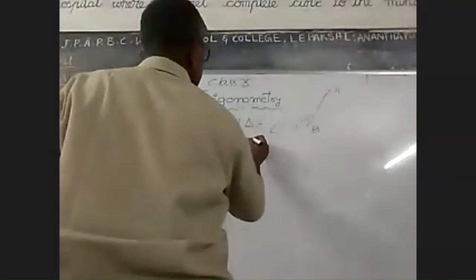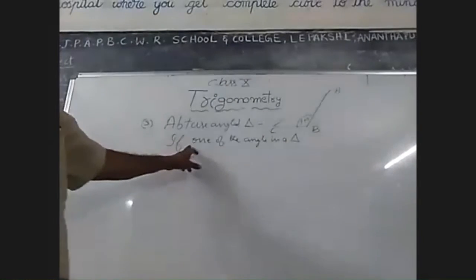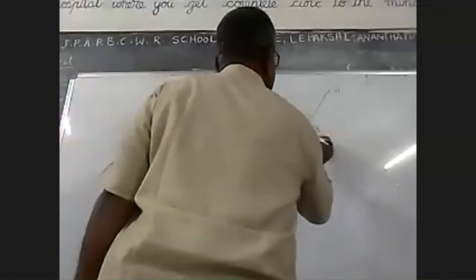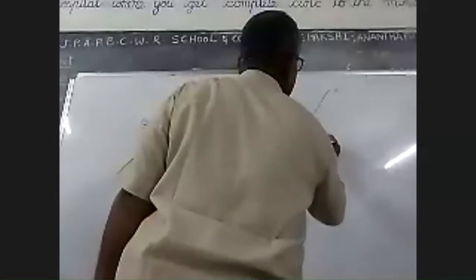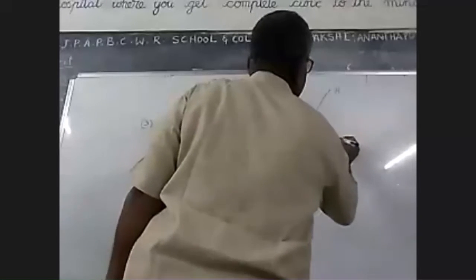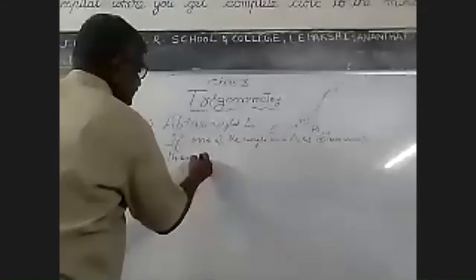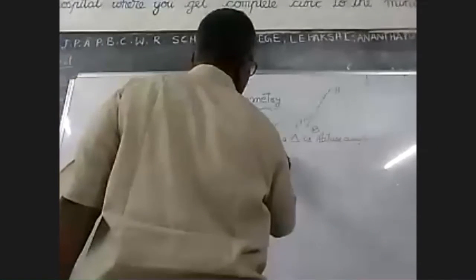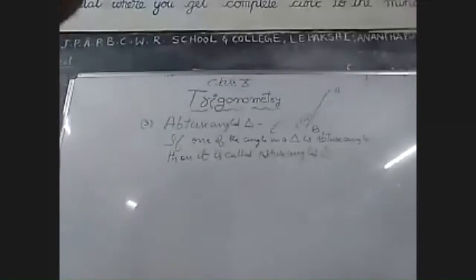If one of the angles in a triangle is an obtuse angle, then it is called an obtuse angled triangle. So this is the third type.